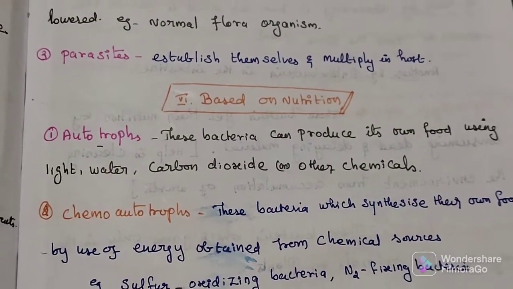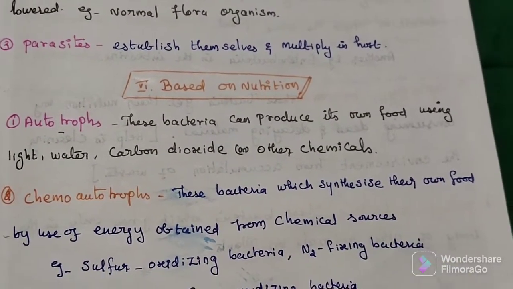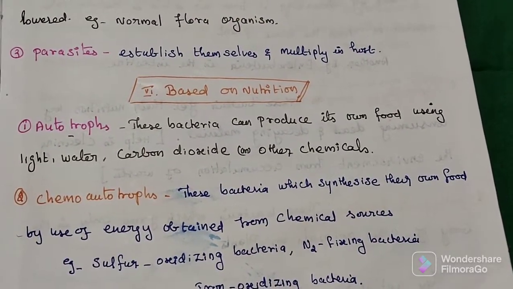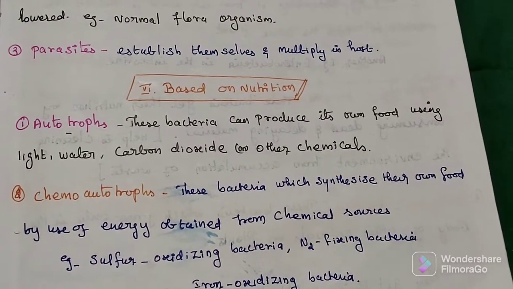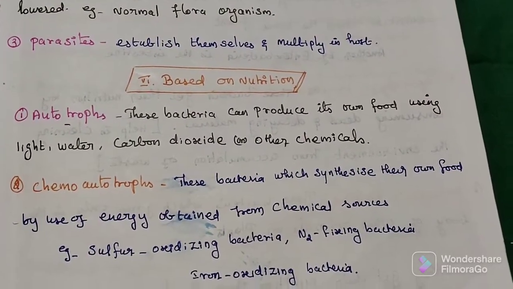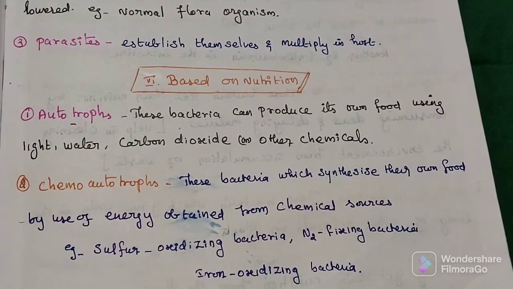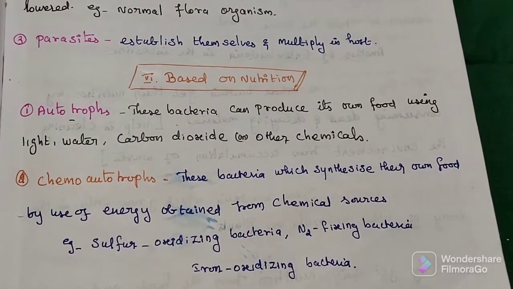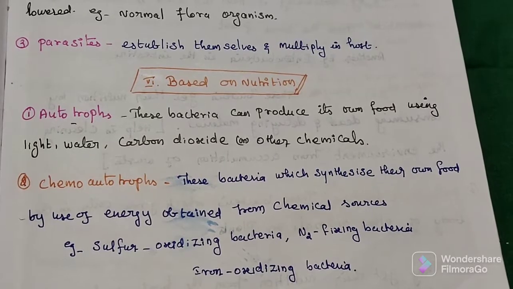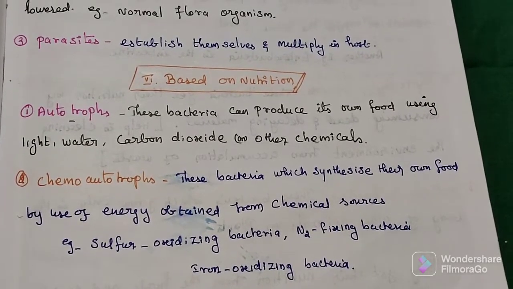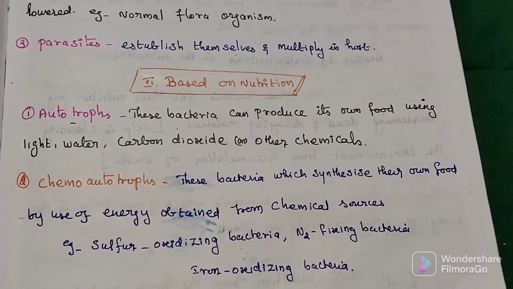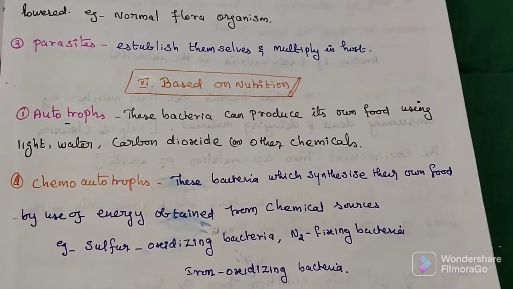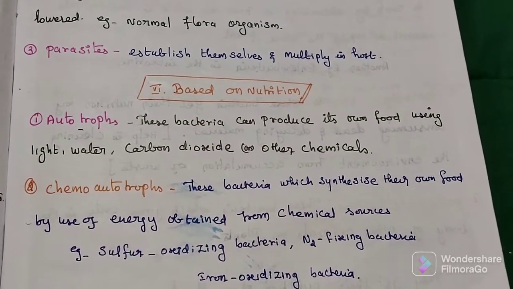Second one is chemoautotrophs. These are bacteria which synthesize their own food by using energy obtained from chemical sources, such as nitrogen fixing bacteria located in soil, iron oxidizing bacteria located in lava bed, and sulfur oxidizing bacteria located in deep sea thermal vent. These are examples of chemoautotrophs: sulfur oxidizing bacteria, nitrogen fixing bacteria, and iron oxidizing bacteria.